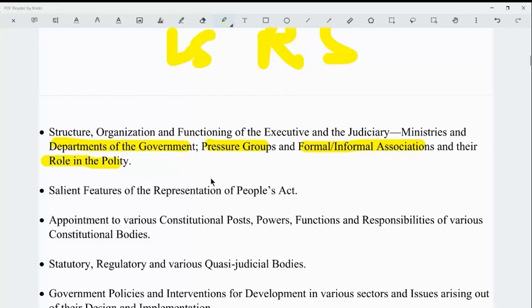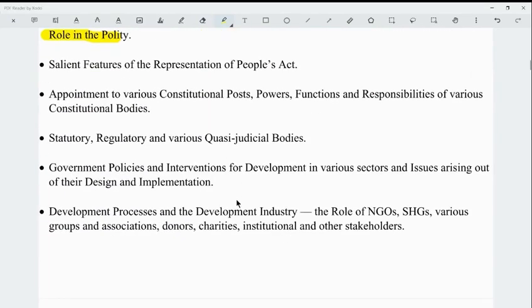So next is the salient features of the Representation of the People Act, RPA 1950 and 1951. Various provisions of that you have to study, issues associated with that, various electoral reforms which have taken place, and the electoral issues which are present now, like the criminalization of politics and the low attendance of legislators in the house, and also the various recommendations based on which the electoral issues can be solved.